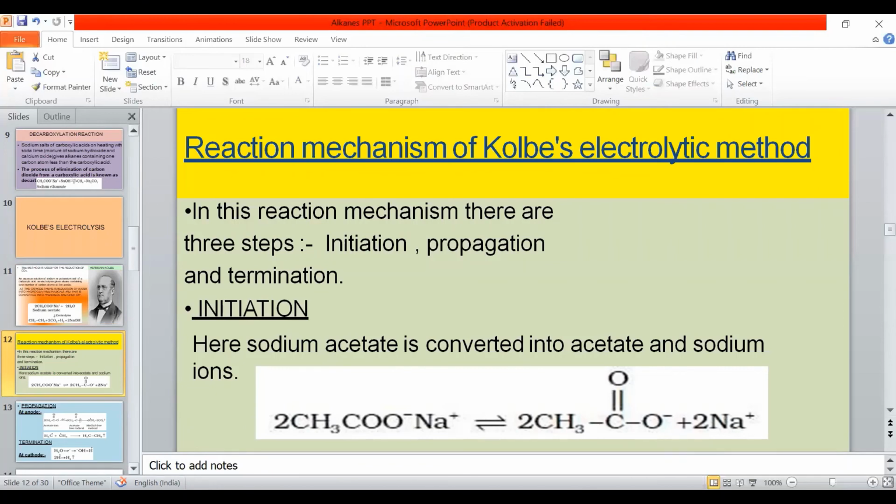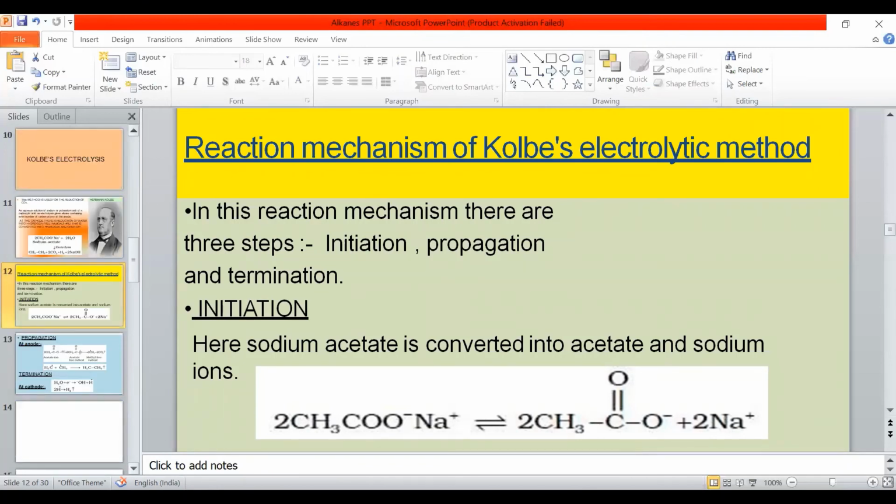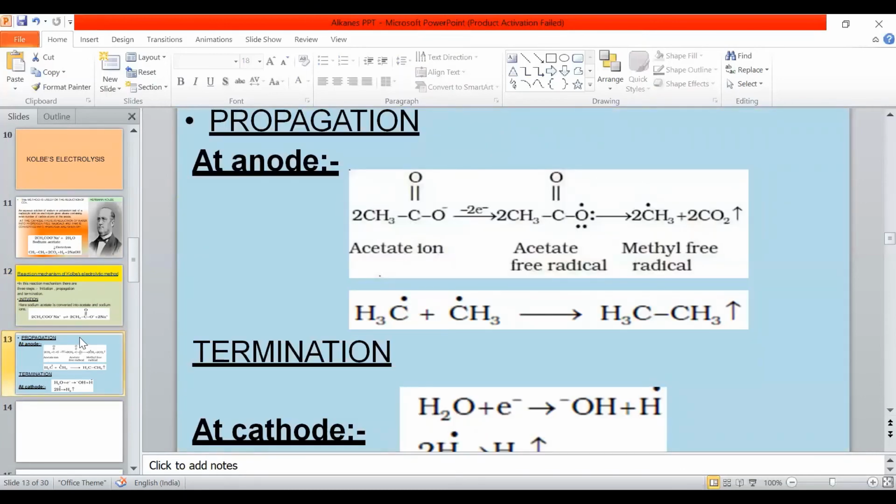And in the propagation step, two molecules of acetate ion move towards the anode, lose their electron, and form ethane. And termination means water molecule undergoes ionization, and again these reactions are formed.